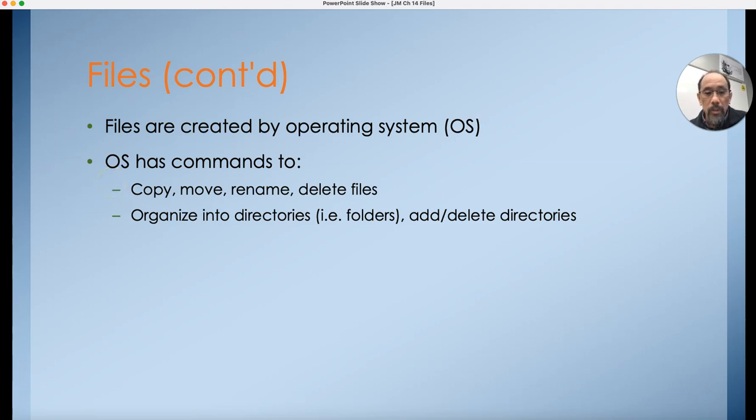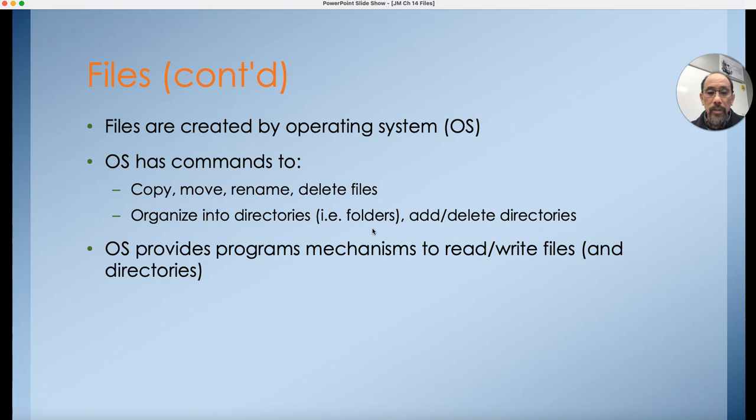So it helps in creating, removing, renaming files. You could also use the operating system to organize directories, to create directories, and another word for that is folders. You can make folders and organize your files inside of those folders. So the operating system provides mechanisms to read and write files and directories.